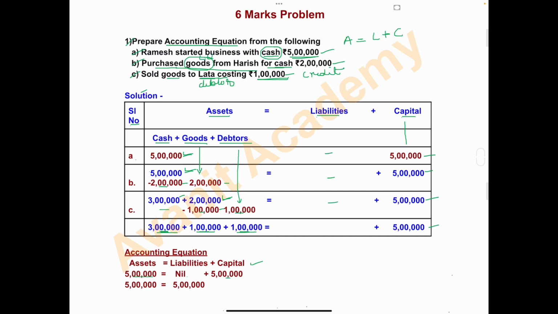So assets total is 5 lakh and the total of liabilities and capital is 5 lakh. So the equation is: assets of the business are always equal to the total of liabilities and capital of the business. So both sides you have got the same amount. Got this first problem? Okay, in exams they will give you such types of problems and you have to prepare the accounting equation. Now we'll solve the second problem.